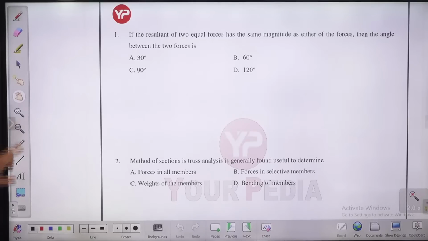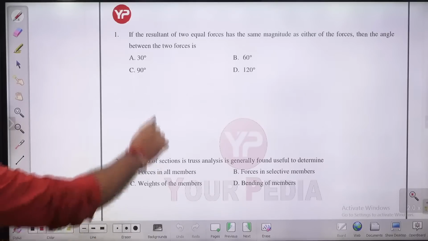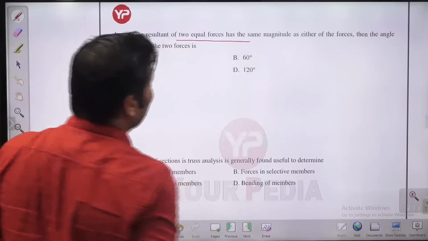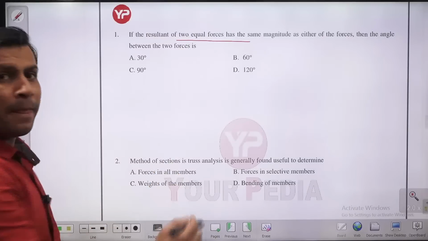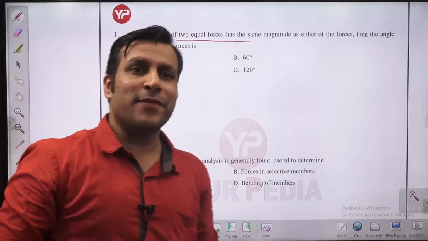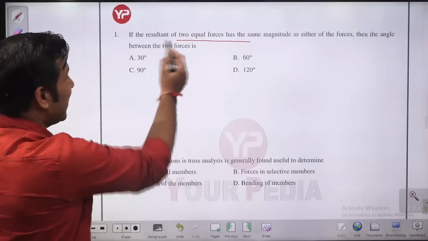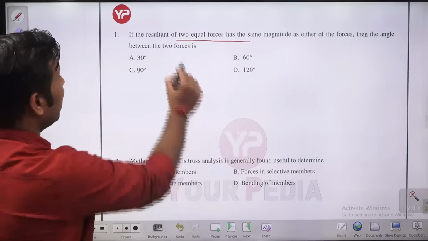So this was question number 1 in front of you, guys. If the resultant of two equal forces has the same magnitude as either of the forces, the question is very simple. Vishwas is saying C. Vishwas, C is not right. Please first read the question. What is it saying? The resultant of two forces.